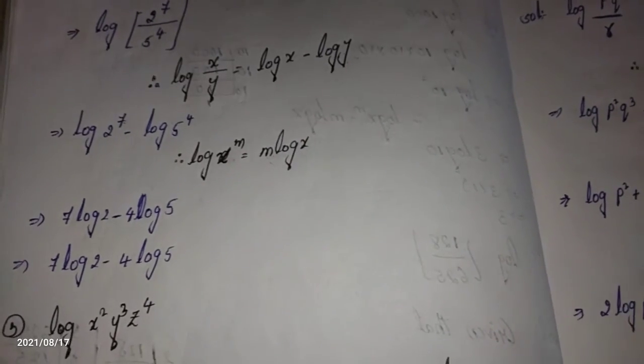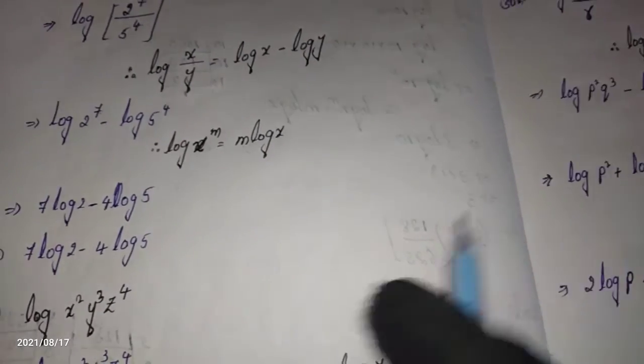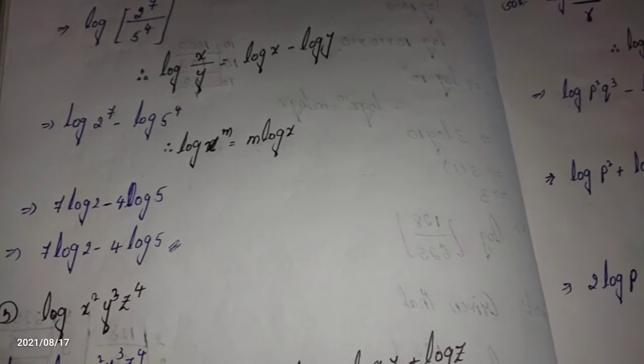What is your answer at last? Here we need to expand. We are expanding to get 7 log 2 minus 4 log 5. We have the single log in the question, and we have to expand this form. This is our question.